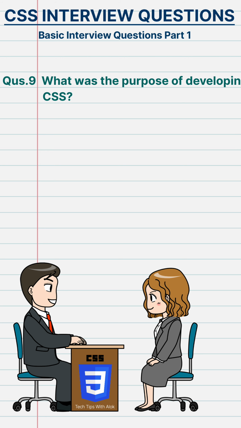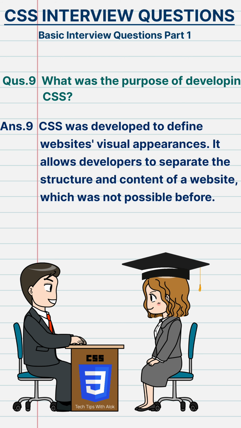What was the purpose of developing CSS? CSS was developed to define websites' visual appearances. It allows developers to separate the structure and content of a website, which was not possible before.